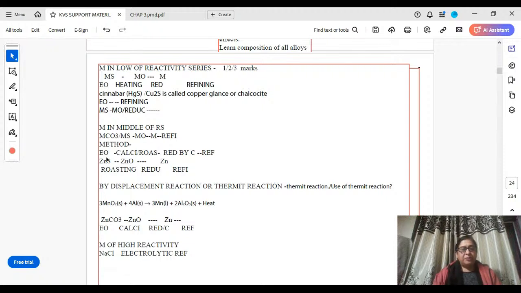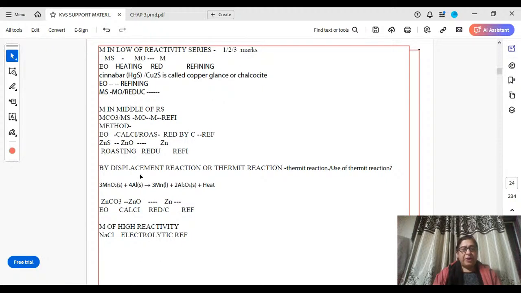Again, zinc sulfide you will do roasting, and zinc carbonate you will do calcination. Zinc carbonate, example metal carbonate. Zinc sulfide: enrichment of ore, roasting, reduction, refining.